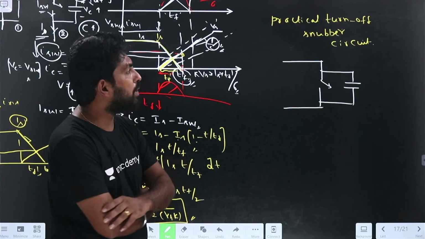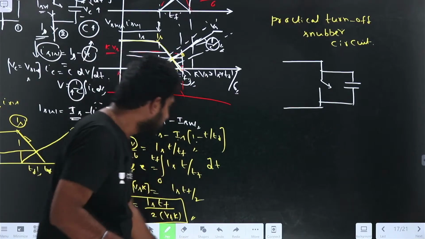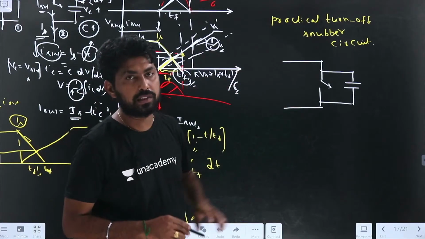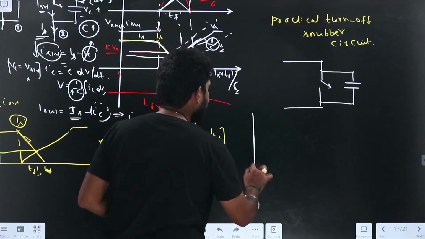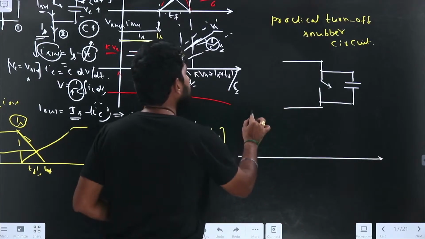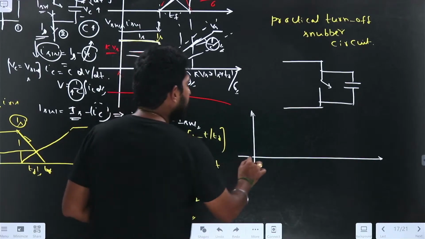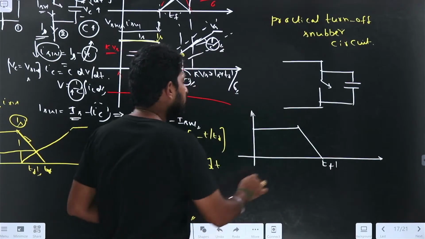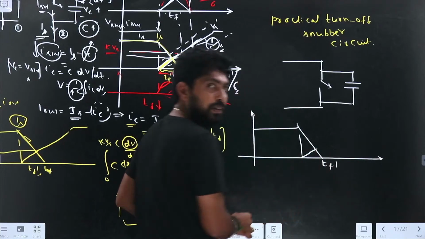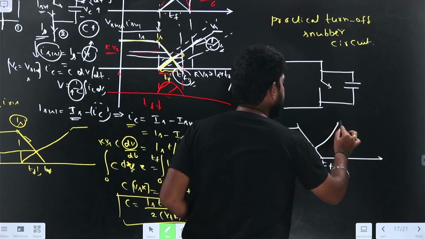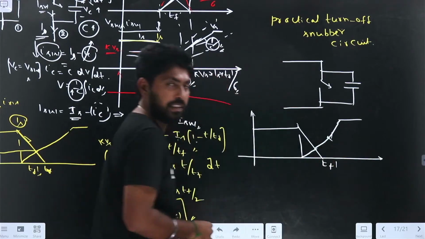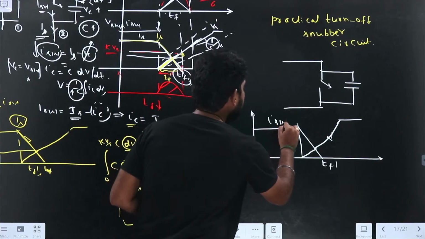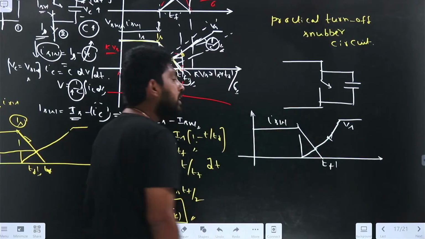In case of the turn-off snubber circuit, is there any disadvantage in this? So why have we kept this initially? Because during the off condition it will be like this. So if I draw the VI characteristics, what happens? The current flowing through the switch is equal to 0 somewhere at Tf dash, right? So the voltage will start from here and it will increase, and it will reach Vs somewhere here, and it depends on the slope of the capacitor. It will depend on the capacitance value. This is the ISW and VSW. What is the disadvantage here? Can anyone tell what is the disadvantage here?